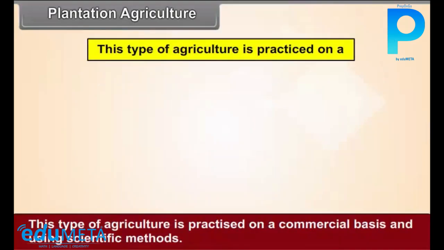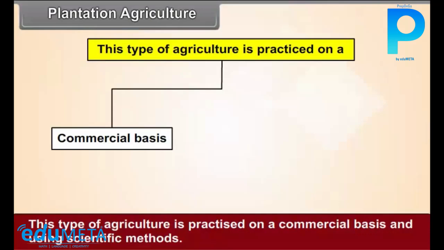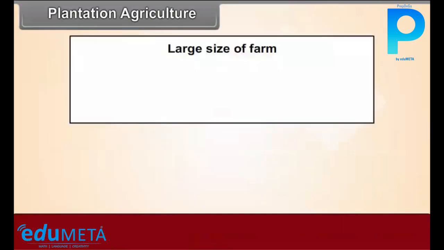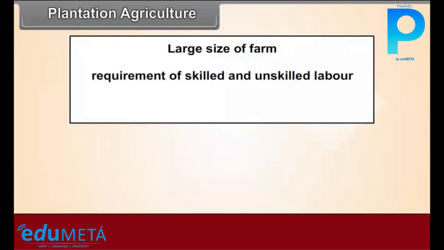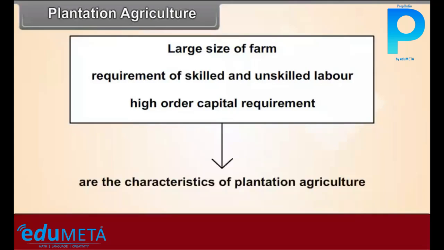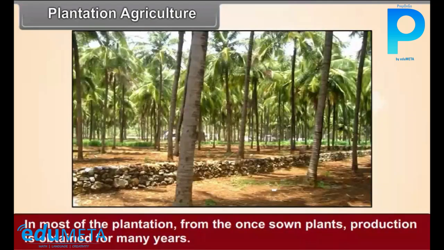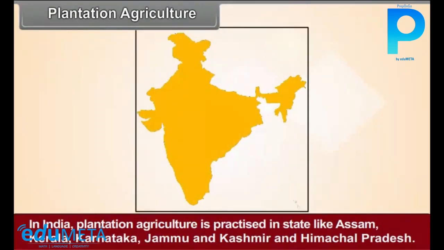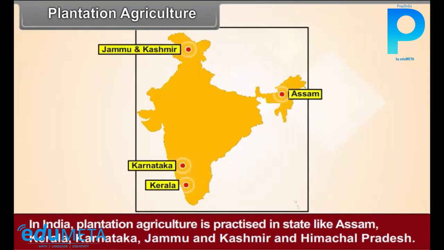This type of agriculture is practiced on a commercial basis and using scientific methods. Large sizes of farms, requirement of skilled and unskilled labor, high order capital requirement are the characteristics of plantation agriculture. In most of the plantations, from once sown plants, production is obtained for many years. In India, plantation agriculture is practiced in states like Assam, Kerala, Karnataka, Jammu and Kashmir, and Himachal Pradesh.